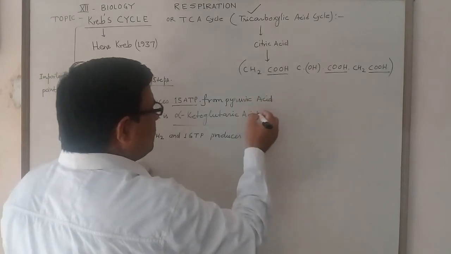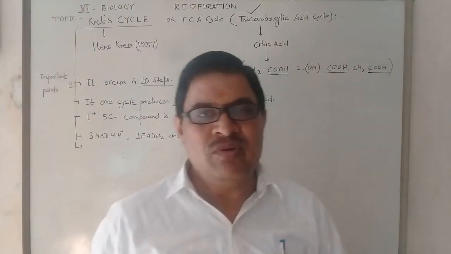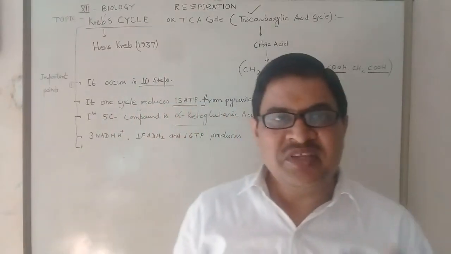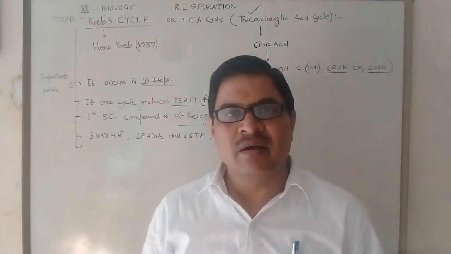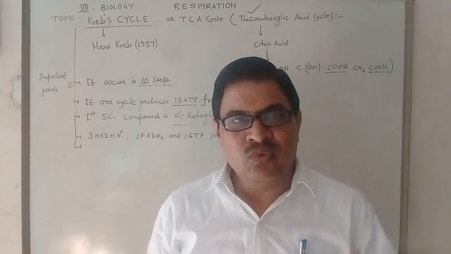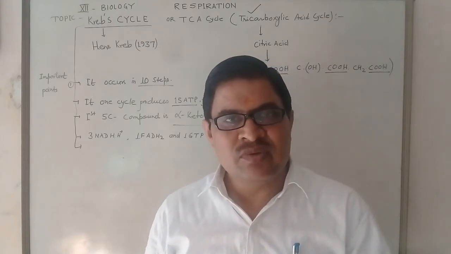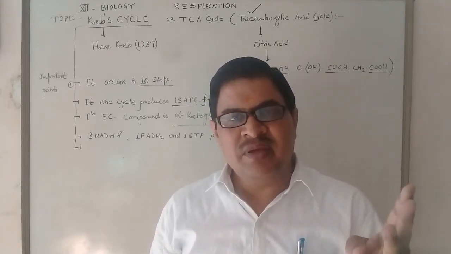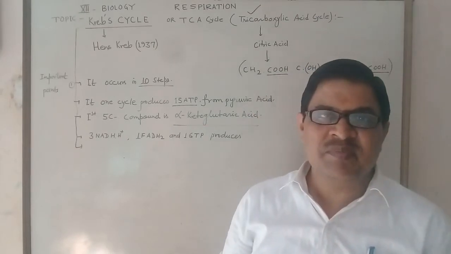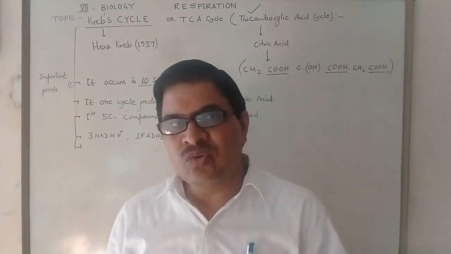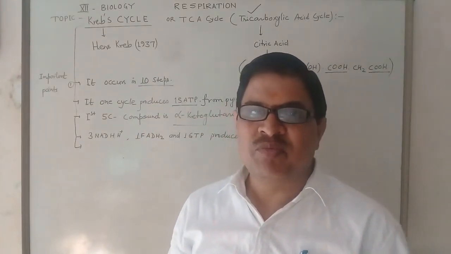It means if we start from pyruvic acid, first a 2 carbon compound acetyl coenzyme A will form, and 3 ATP will be produced. Now the question is, where will the 3 ATP come from? The 3 ATP are produced as a result of 2 NADH produced. So 1 NADH produces 3 ATP. So 1 pyruvic acid produces 15 ATP in one Krebs cycle, then 2 moles of pyruvic acid produce a total of 30 ATP.